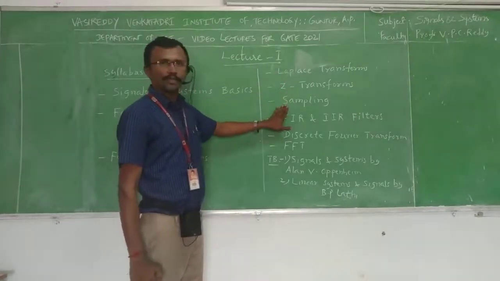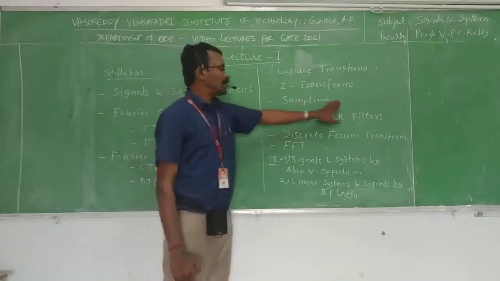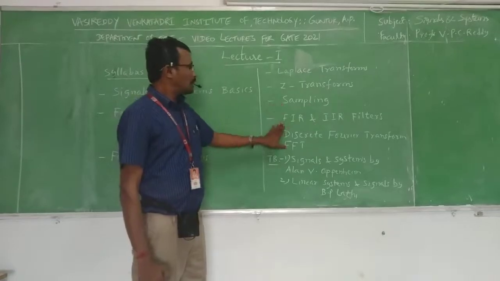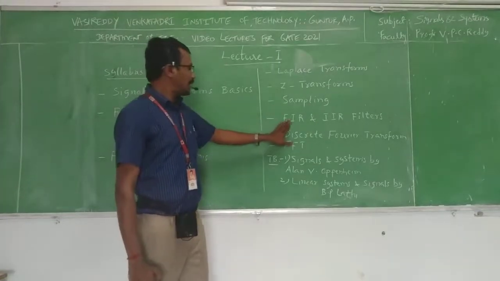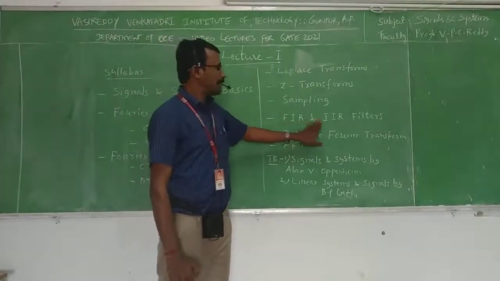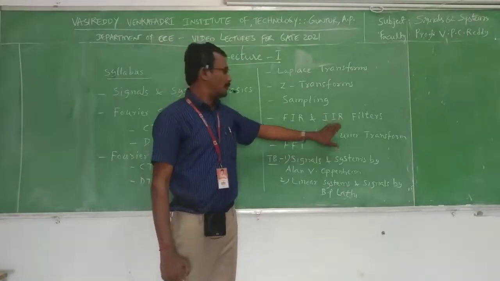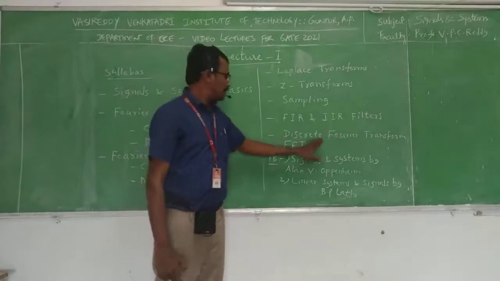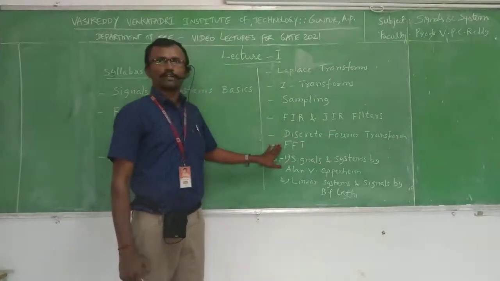Afterwards we will see the sampling theorem. For band-limited signals, there we will see three conditions. And we will move on to FIR and IIR filters. FIR is finite impulse response, IIR is infinite impulse response. Then we move on to discrete time Fourier transform. In that we will also discuss fast Fourier transforms.